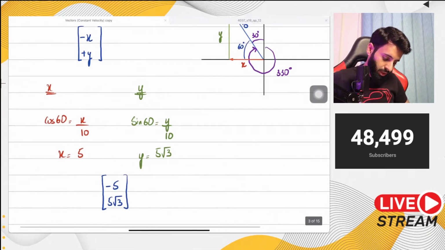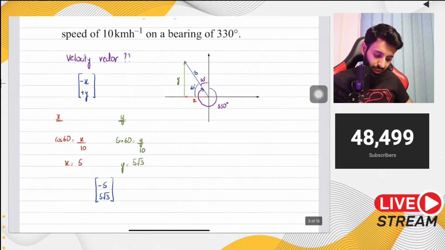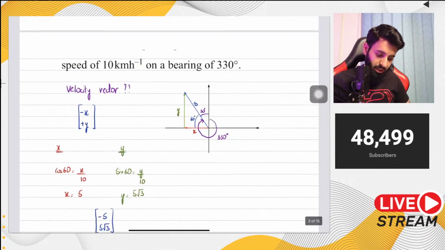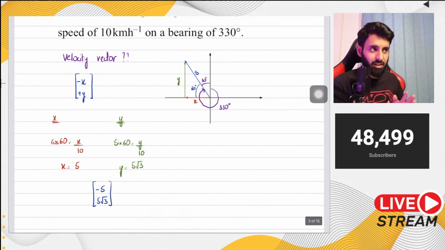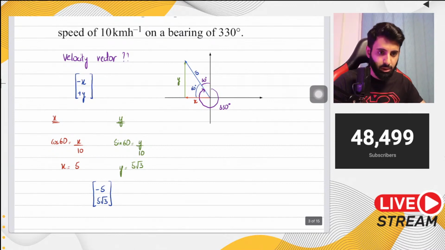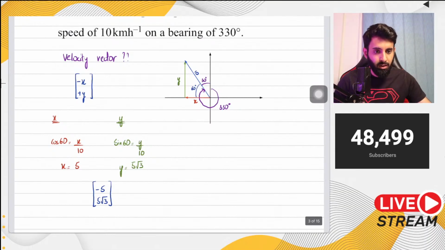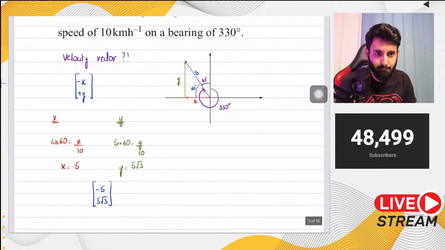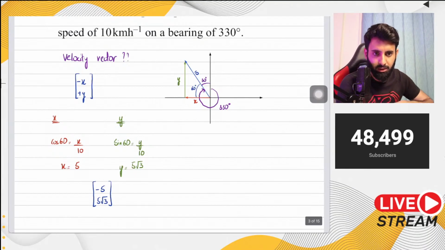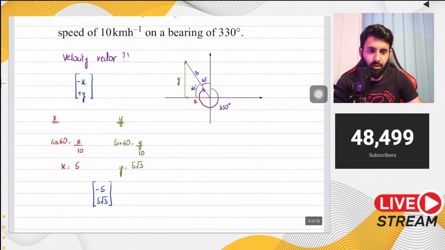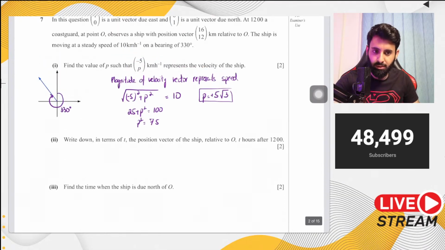Now, let me make one thing very clear. This is not what you were supposed to do in this question. This is a separate concept, and that is how to find the velocity vector if you're given the speed and the direction through bearing. Okay, so I hope it's clear. Okay, so I don't think I missed anything. Okay, great. Now let's come back to this question.